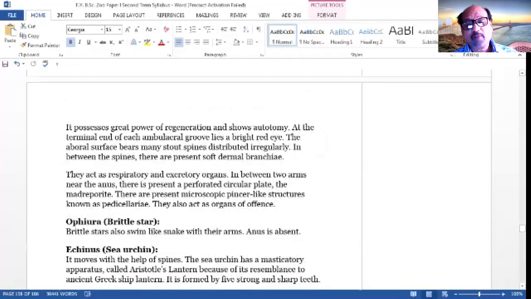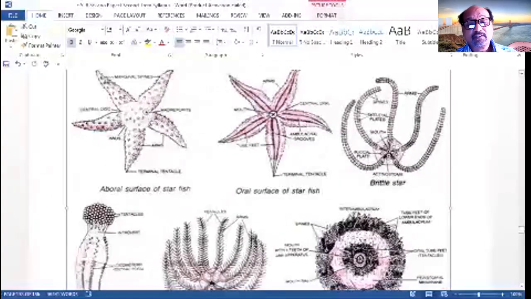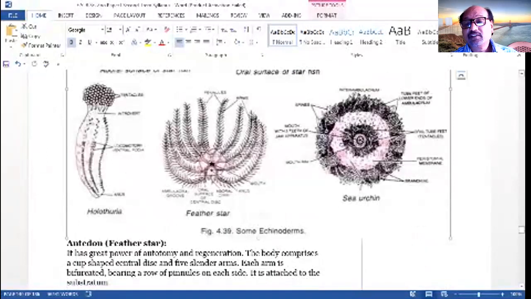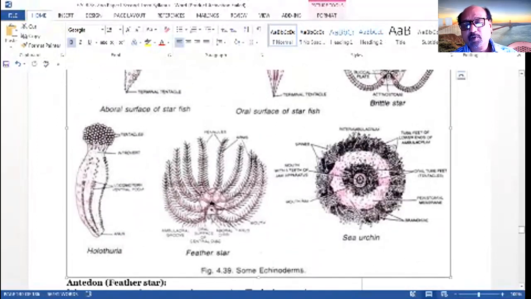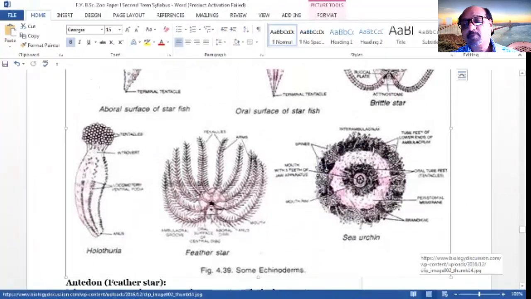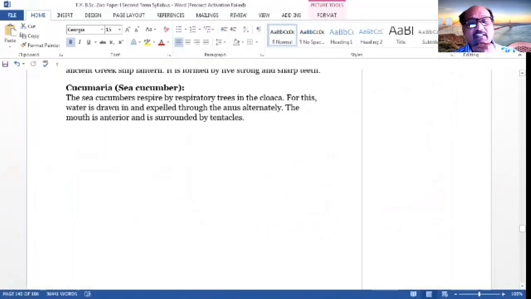See, this is the globular form of the sea urchin. This is the sea urchin. This is the rounded structure. Actually, it's the ventral surface, but when we observe the oral view or dorsally, there is a globe-like, rounded half-ball structure. So this is the sea urchin having a number of spines, and at the center there is the opening of the mouth with the teeth. This is an example of the sea urchin.